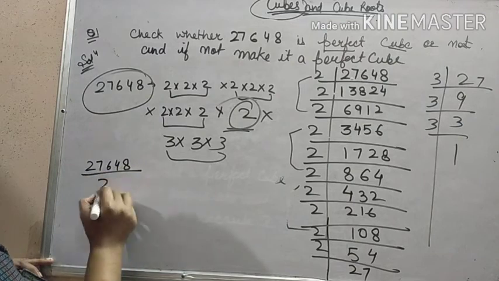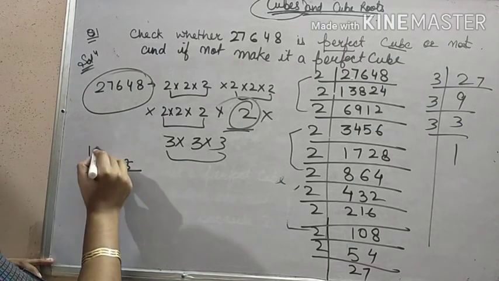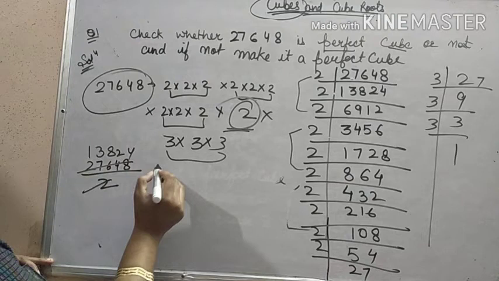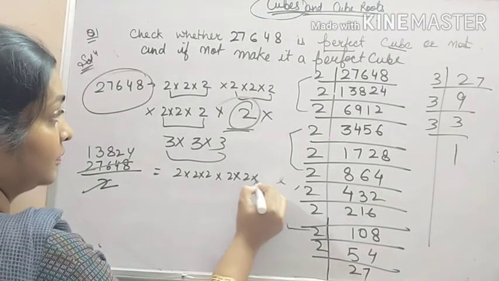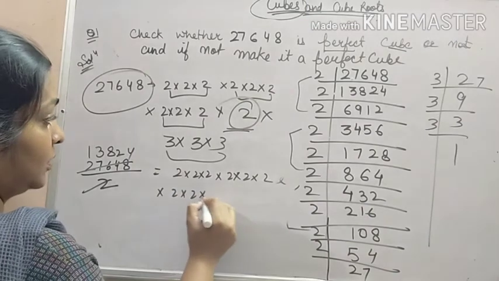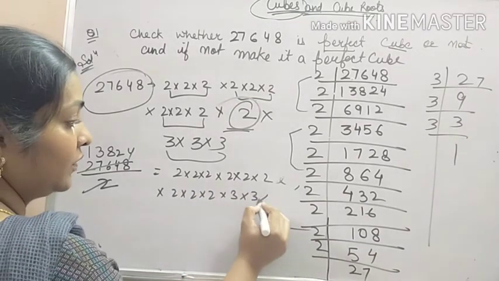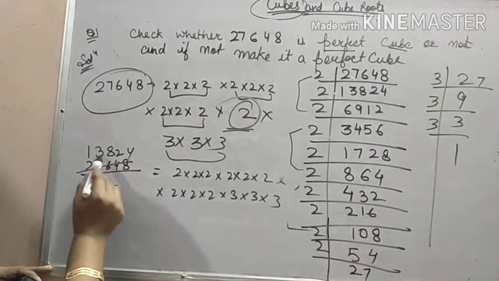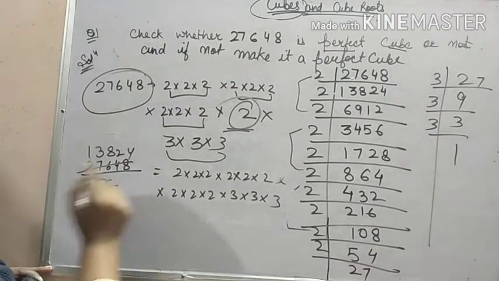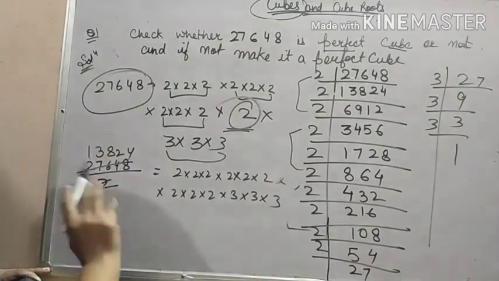27648 upon 2. It will be 13824. This is a perfect cube having the factors as shown. No need to do even the calculation; you have all the calculation with you. Now it is a perfect cube because this 2 was extra and I divided the number by 2.